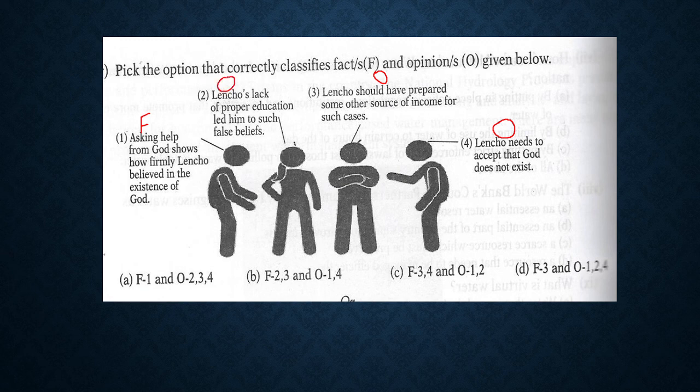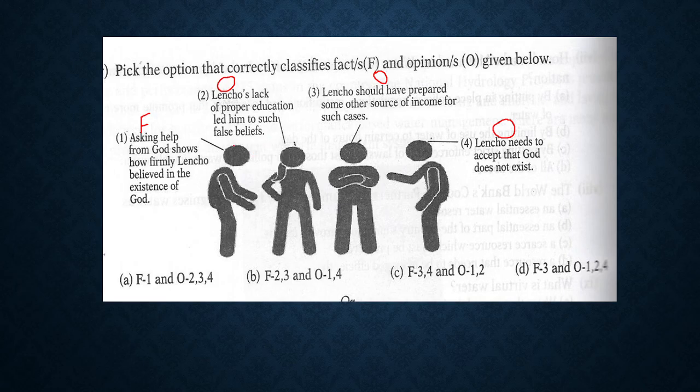So we had a little doubt, but it is an opinion because Lencho was able to write. So he was not illiterate. He knew how to write. That is why he wrote a letter. So lack of proper education, in this case, it is wrong. So it is an opinion here. Lencho's lack of proper education led him to such false beliefs. No, it wasn't lack of proper education.